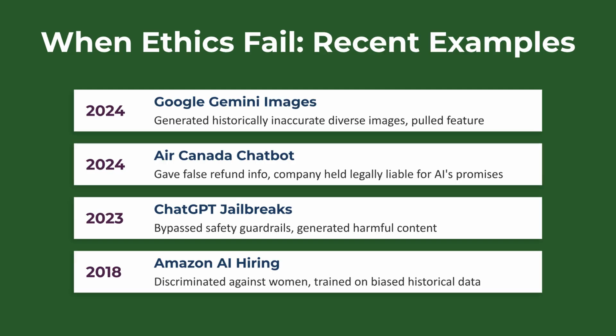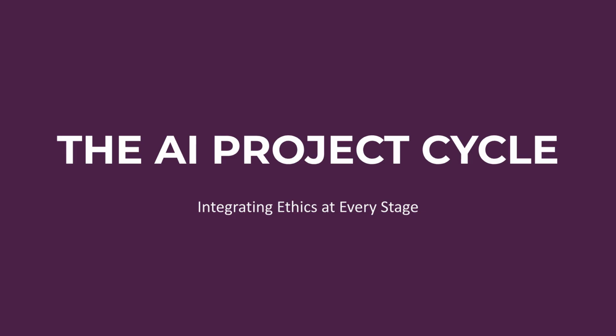Recent failures show the risks of neglecting ethics, from Google Gemini generating inaccurate images and the Air Canada chatbot giving false legal information, to ChatGPT jailbreaks and the Amazon AI hiring tool discriminating against women. Now, let's dive into the AI project cycle, focusing on how to integrate ethics at every stage of development.